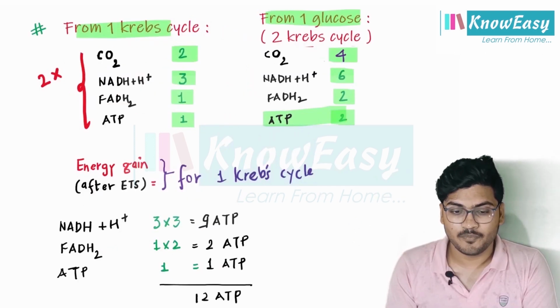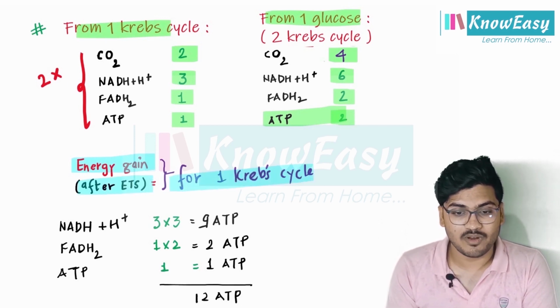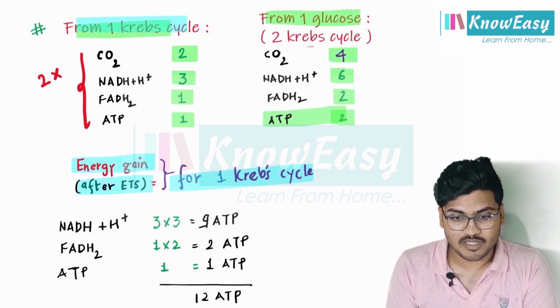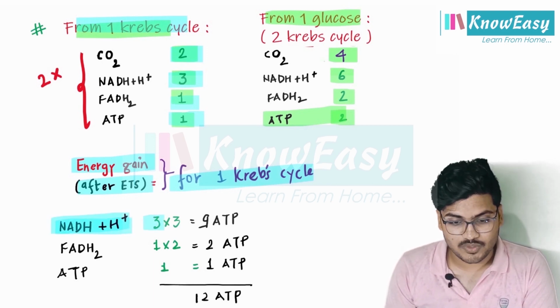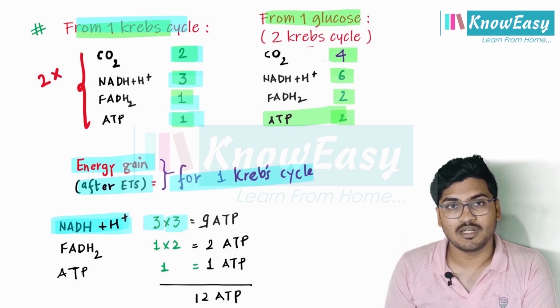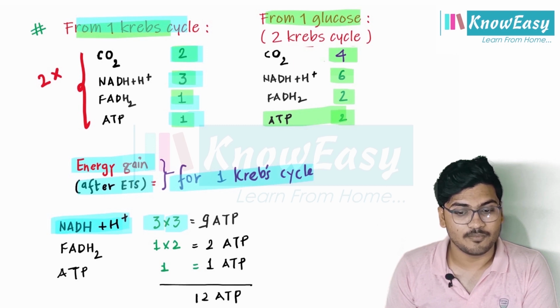Clear? Let's see the energy gain after the electron transport system for one Krebs cycle, and we know from one Krebs cycle we get 2 CO2, 3 NADH plus 1 FADH2 and 1 ATP. So for NADH plus H plus, 3 into 3, because 1 NADH2 will give 3 ATP, so 3 into 3 gives 9 ATP.